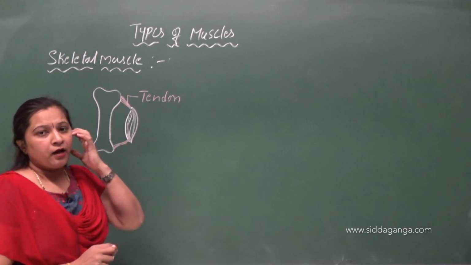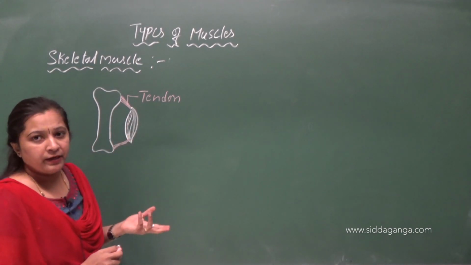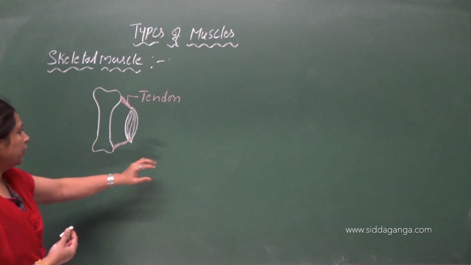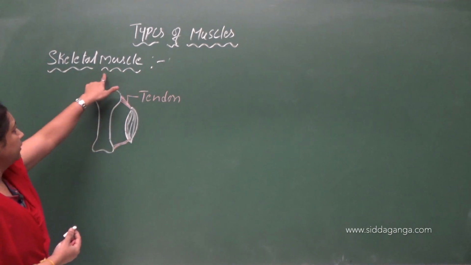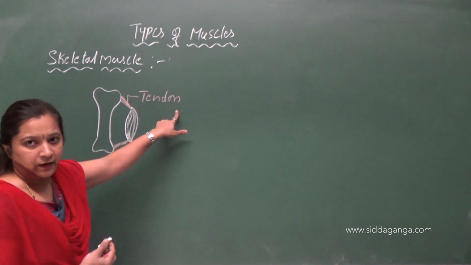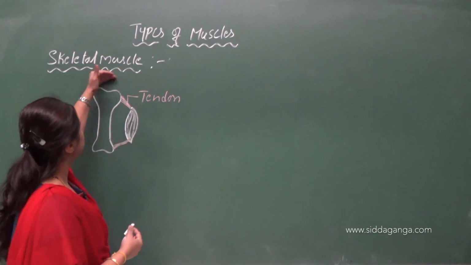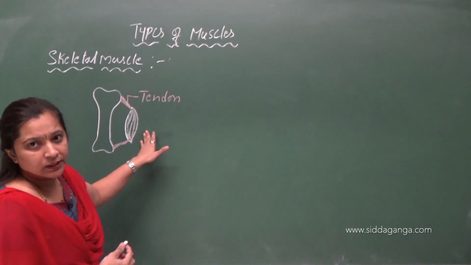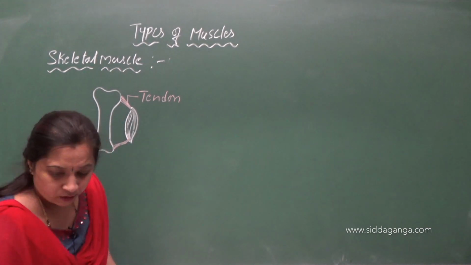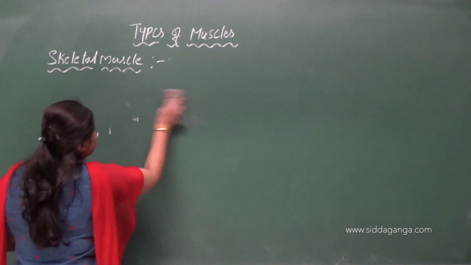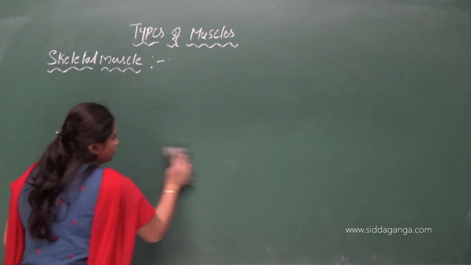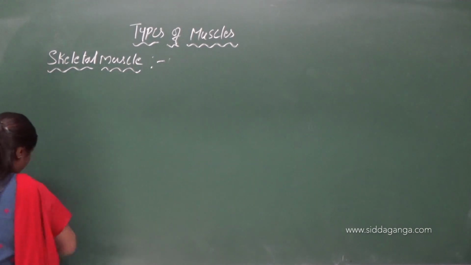You will study in detail about tendons and ligaments while we discuss the connective tissues. So the skeletal muscles are called skeletal muscle because they are attached to the bone. How are they attached to the bone? With the help of tendon. Let us see the structure of skeletal muscle. They are attached to the bone and they cause movement.